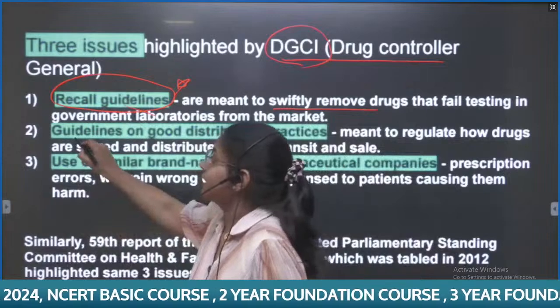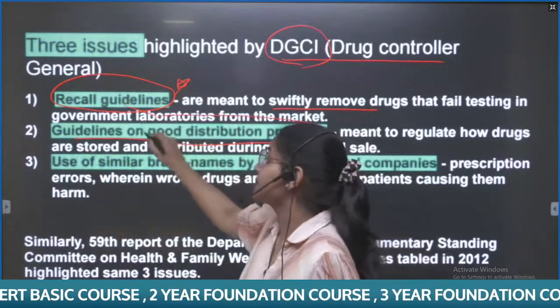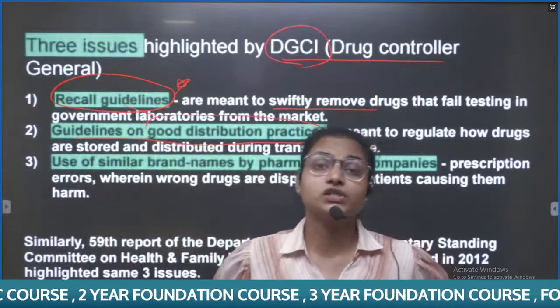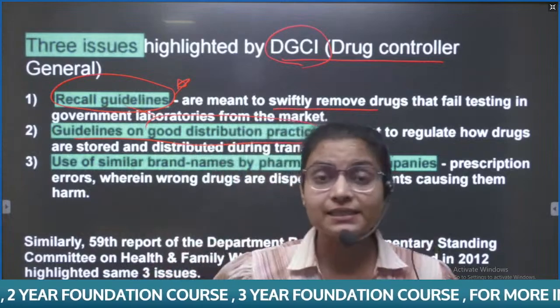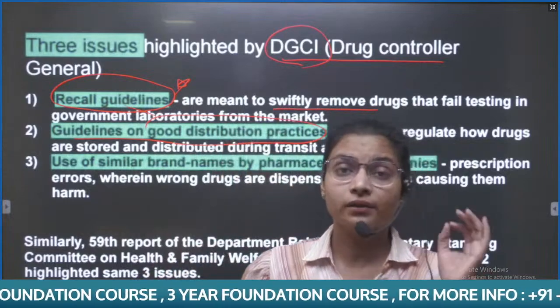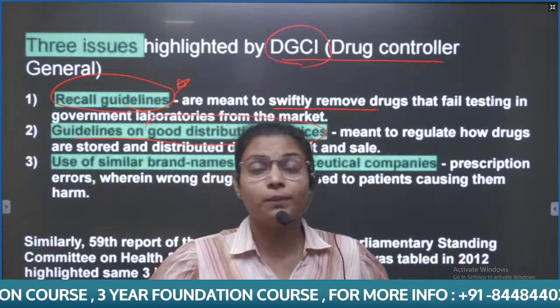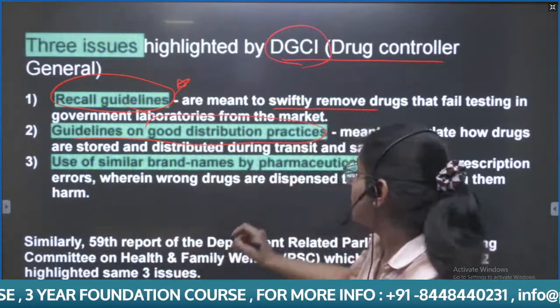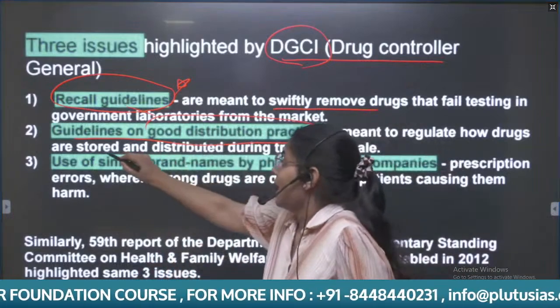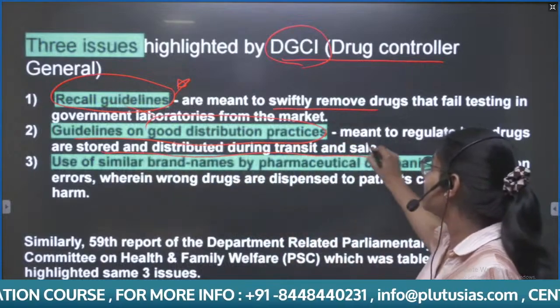The second issue highlighted is the GDP, that is guidelines on good distribution practices. It is based on guidelines with regard to practices for safety, storage, and during transit and sale.